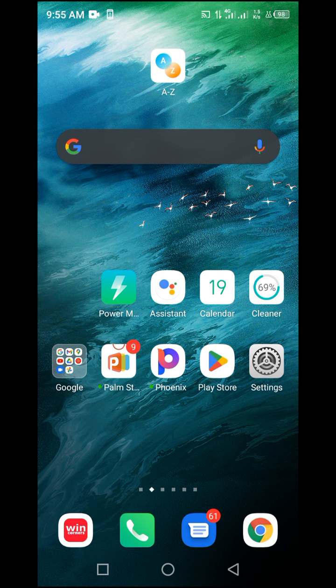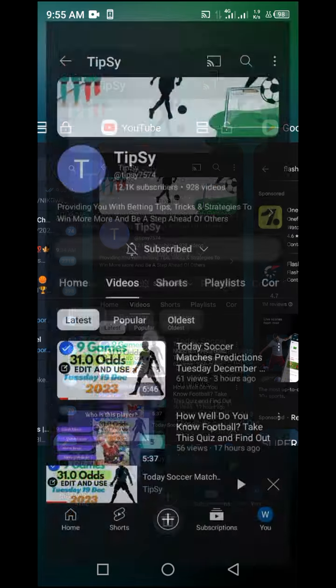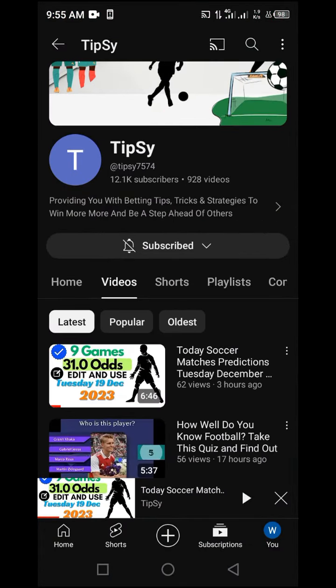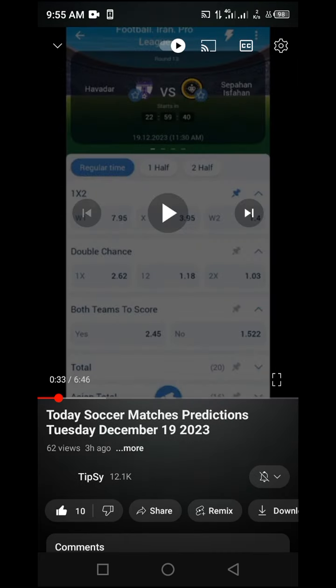To use this strategy, the first step you want to take is to make sure that you come to a platform such as youtube.com, as in this case, and locate a tipster that is providing match predictions for the day. As an example, if I come to this particular video here, which we have submitted today, you are going to see that we have submitted match predictions for today.